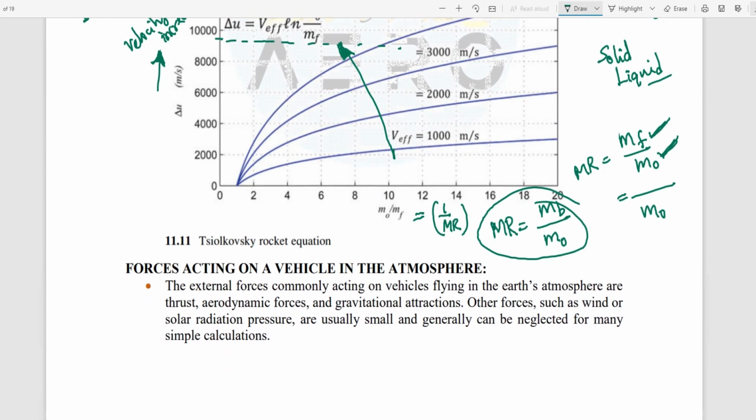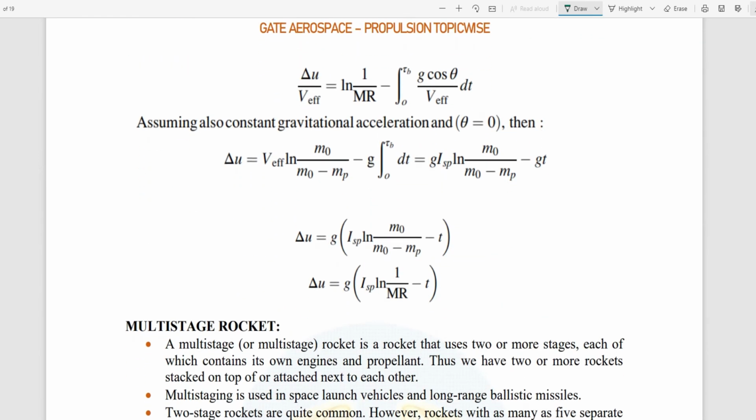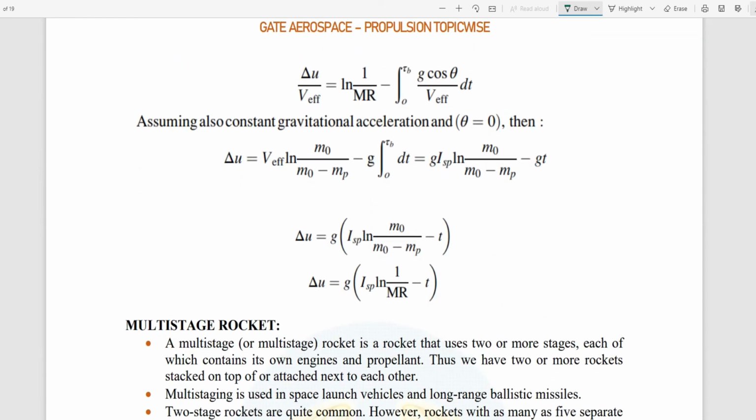Now next comes the force acting on a vehicle. If they give a statement like assuming the gravitational acceleration is constant, then before it was free, gravitational and drag force were free, but here in the second condition there is a constant gravitational force or acceleration. In that case you have to use this particular formula.